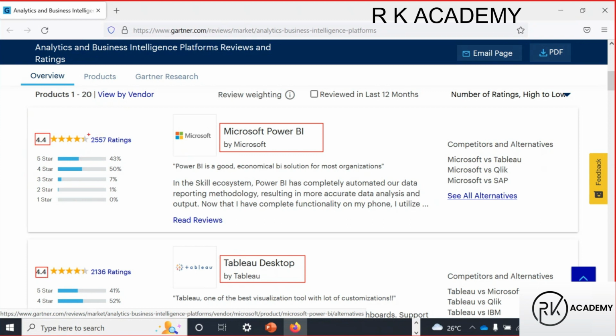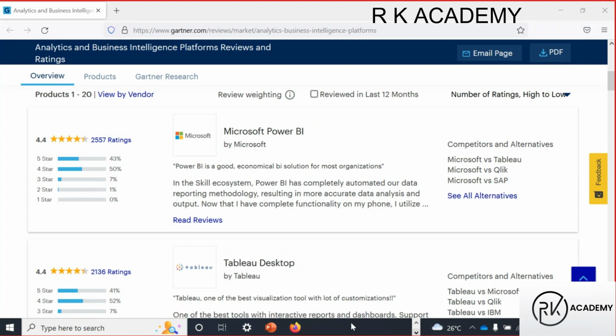When coming to ratings, how many have given ratings for Power BI, guys? 2,557. Whereas coming to Tableau, 2,136. A little bit less, right? So 5 star is for how much percentage here, guys? 5 star 43%. Here 41%. So based upon these differences, Power BI is in which place, guys? First place. Tableau is in second place. Am I clear, guys, here?